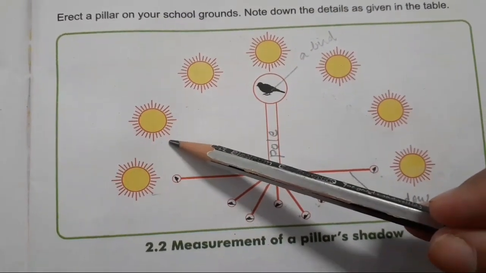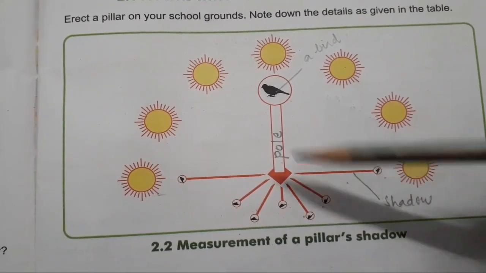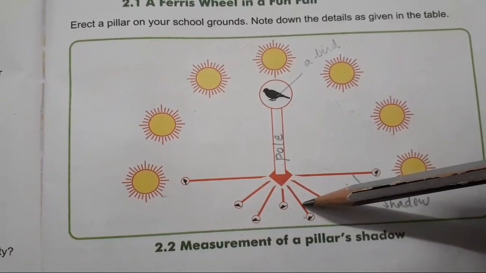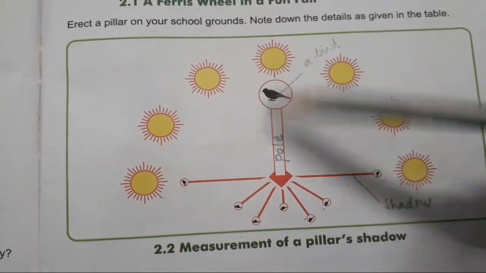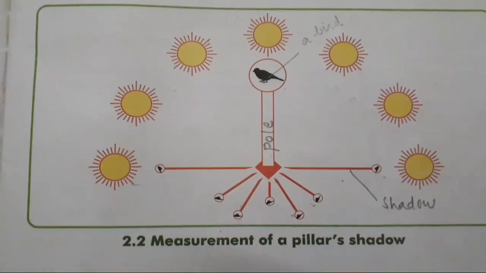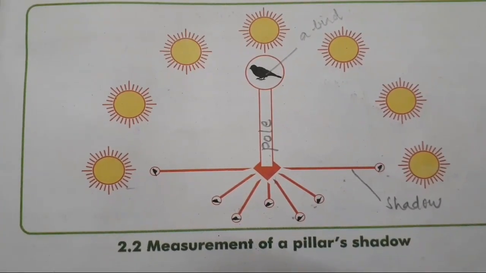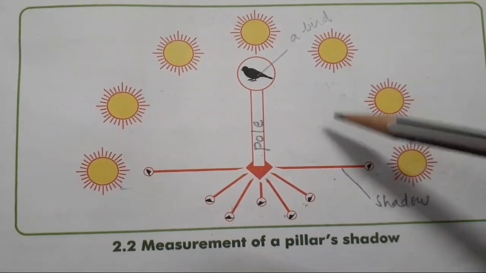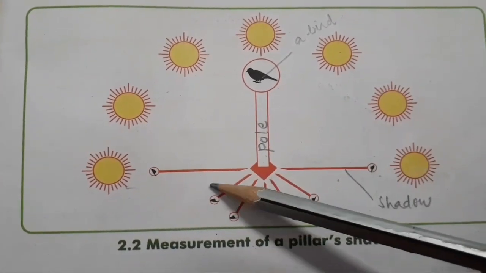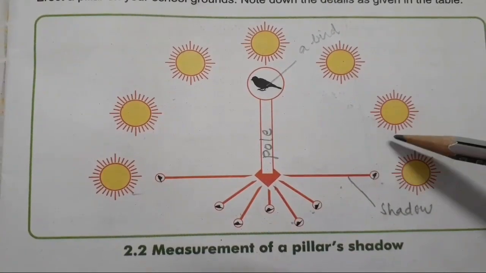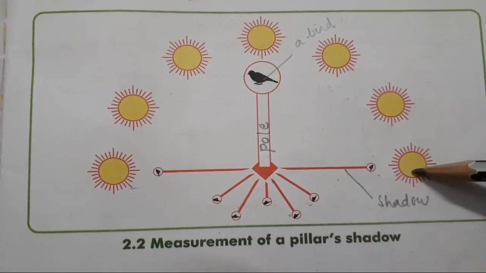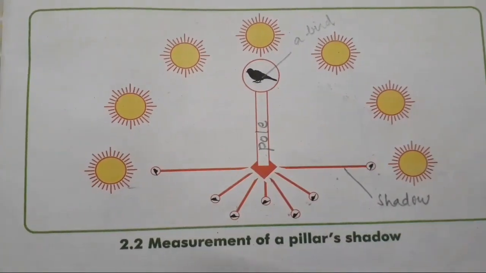At 8 o'clock, it will be a little short. Around 10:30, it will be a little shorter. When the sun is overhead, the shadow will be shortest, generally below our feet, right? In the same way, when there is a sunset, the shadow will be created on the opposite side. Early it will be short, it will increase, and later in the evening it will be long on the opposite side.